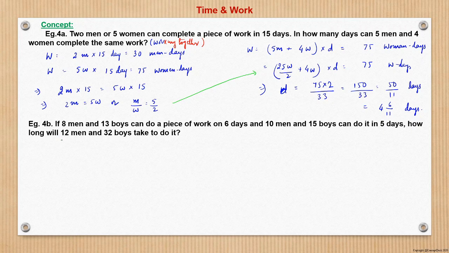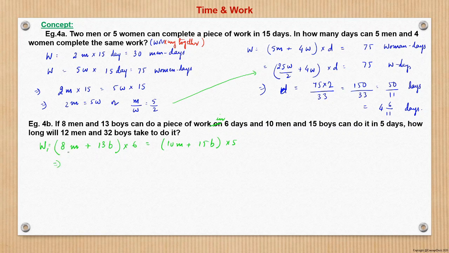Now we will again look at one more. Here, if 8 men and 13 boys can do a piece of work in 6 days. So suppose 8 is the number of men working with M efficiency, and 13 is the number of boys working with B efficiency, can do a piece of work in 6 days. So this is the work W1, and it is also given that the same work is done by 10 men and 15 boys in 5 days. So this is 10 men plus 15 boys into 5 days.